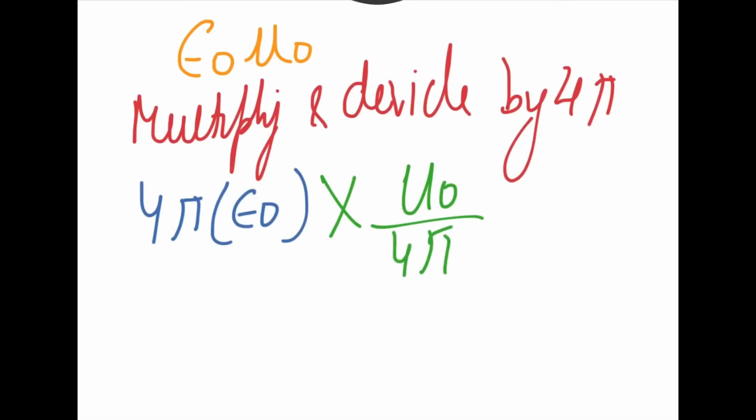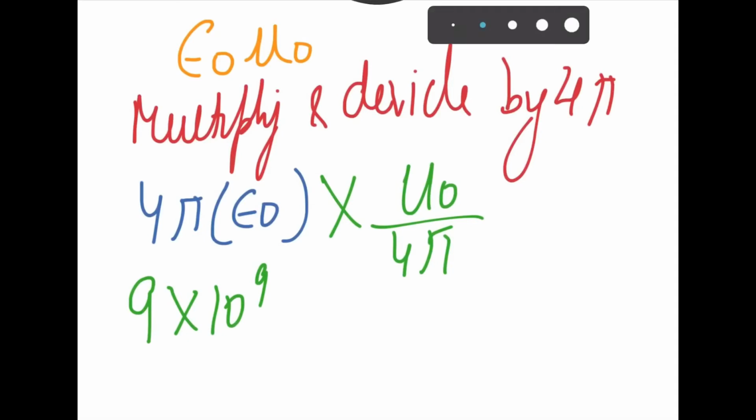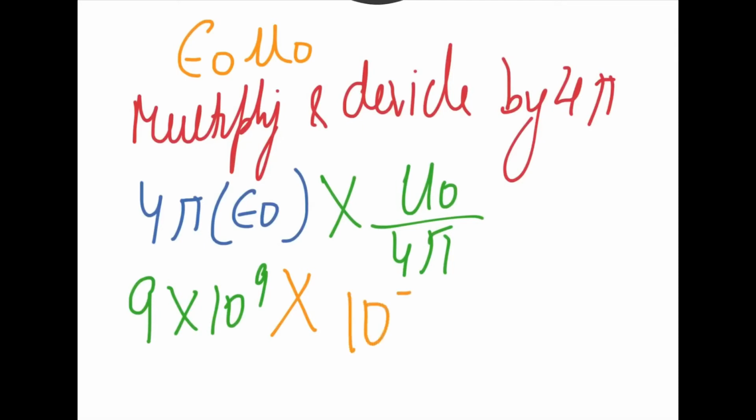Now 4 pi epsilon naught, as I just discussed from Coulomb's law, has the value 9 into 10 power 9. And mu naught upon 4 pi, you get the value of what? Yes, 10 power minus 7. Is that fine? But there is one mistake that I have made here. I want all of you to be attentive to this mistake: 4 pi epsilon naught doesn't have that value. It is 1 upon 4 pi epsilon naught which is 9 into 10 power 9. So actually I will write it as 1 upon 4 pi epsilon naught, hence it becomes 1 upon 9 into 10 power 9.